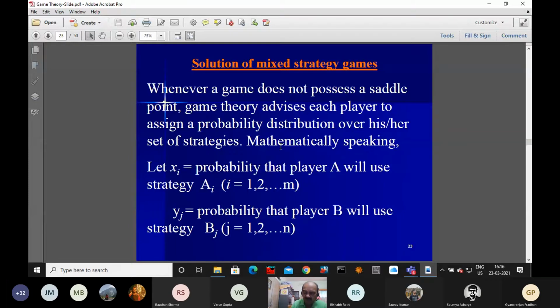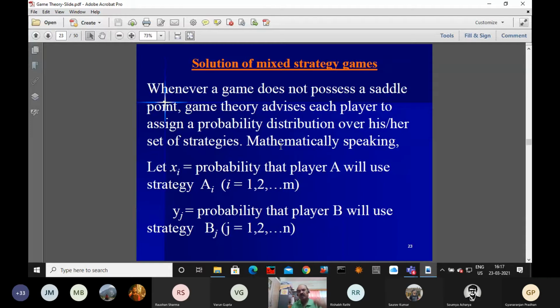See the payoff matrix. The payoff matrix is of size m rows and n columns. M number of rows because player A has m strategies and player B has n strategies. Mathematically, the game is unstable. Unstable means the pure strategy cannot be used to solve the game. So we have to use the mixed strategy. What is the mixed strategy? It means here we have to assign some probability distribution over this set of strategies.